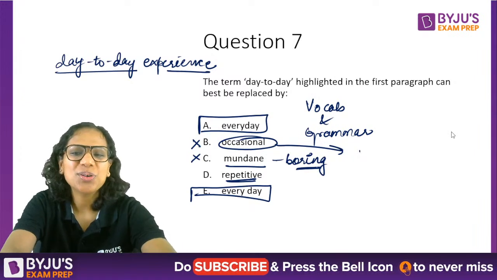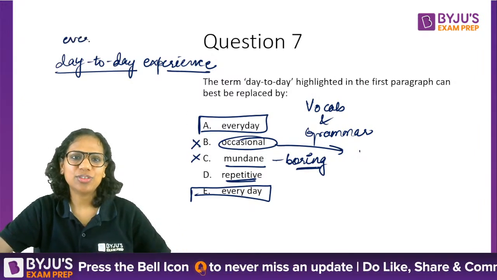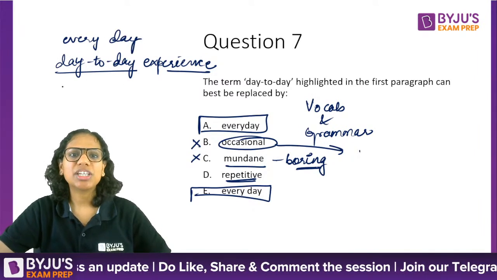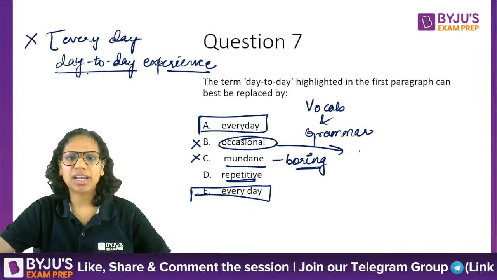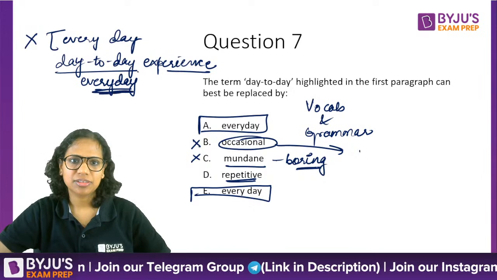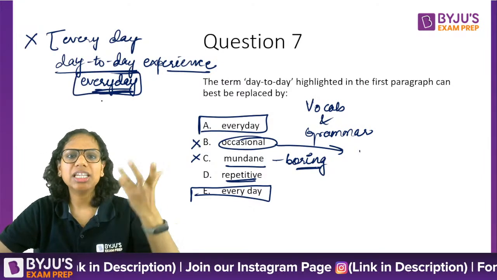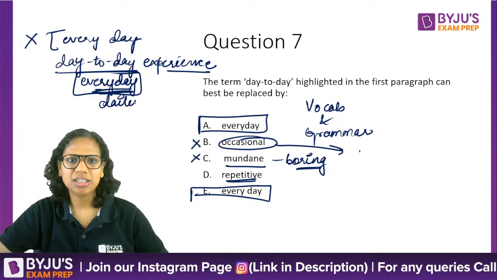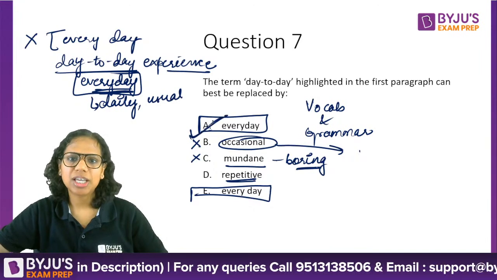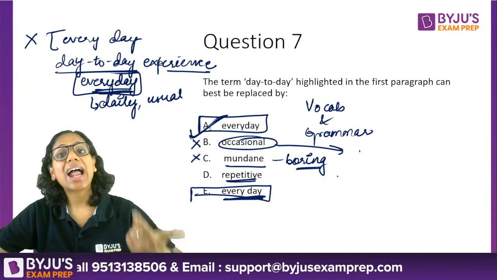All right. So now everyday experience. Actually, when we use everyday as an adjective, then I cannot write this. The adjective form is everyday. Everyday experience, which means your usual experience, your daily experience. Here it means daily, usual, etc. So this is the word that I'm looking for. Every day is not used as an adjective, it is used as an adverb.